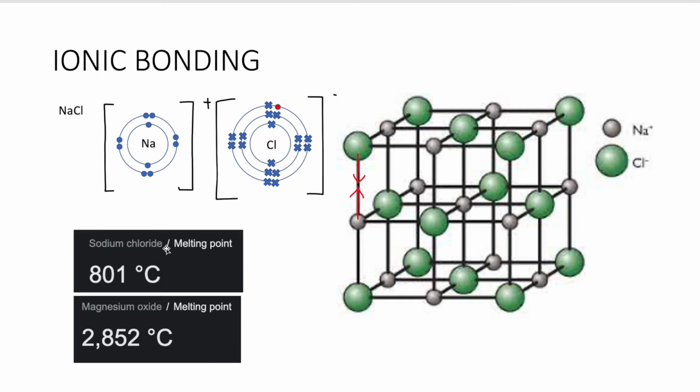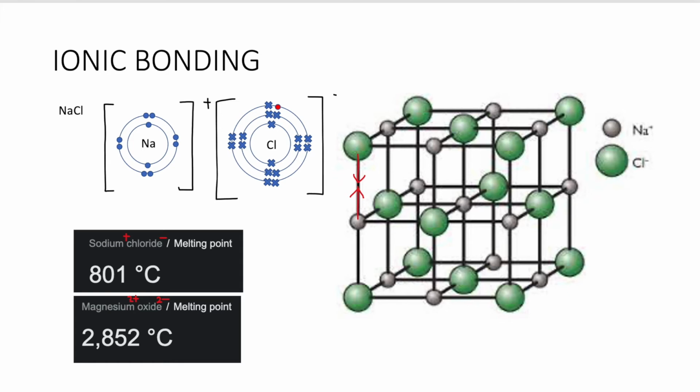As a result, they will have high melting points and high boiling points because a lot of energy is required to overcome the strong ionic forces of attraction. And of course, this is a +1 -1 example. What if you have a +2 -2, like for example MgO, magnesium oxide? The boiling points will be higher because it shares a stronger ionic bonding.